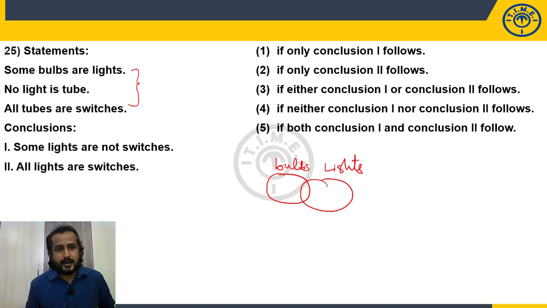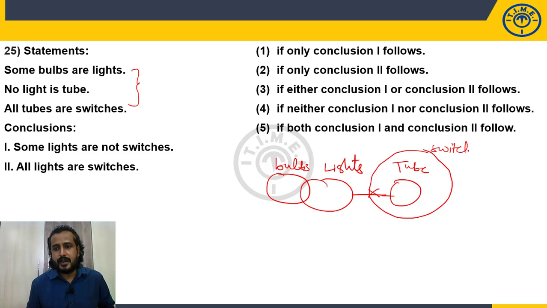Now, no light is a tube. So, between light and tube, there should not be any relation. What is next? All tubes are switches. So all these tubes should be within the switches. So this is the basic diagram for the given statements. The basic diagram is nothing but the minimum intersection approach of the given statements.